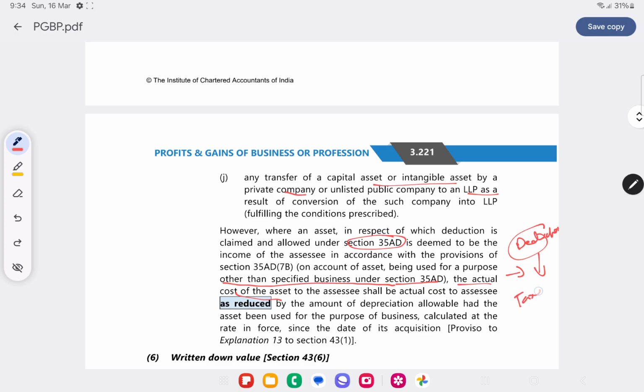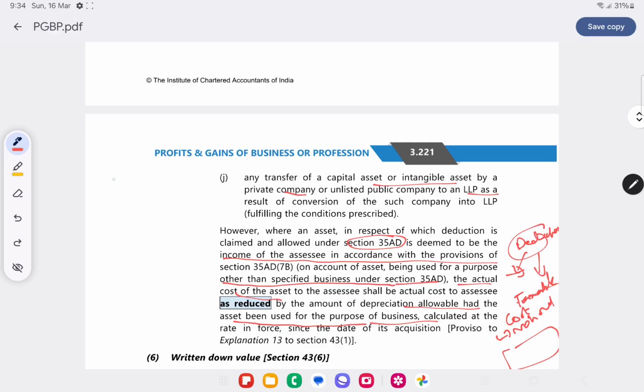But I have foregone depreciation for this. So cost of asset minus notional depreciation allowable had the asset been used for the purpose of business since the date of its acquisition, such amount shall be chargeable to tax and deemed to be income. Okay, I hope you get it.